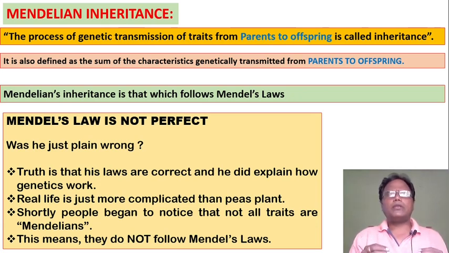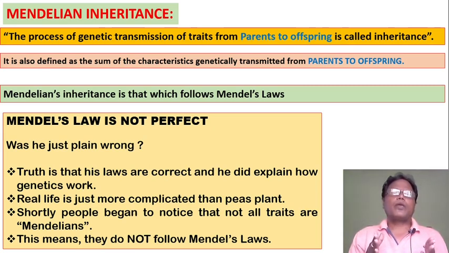And he also gave three laws, that is Mendel's laws of inheritance. The first law is law of dominance, second law is law of segregation, and third law is law of independent assortment.